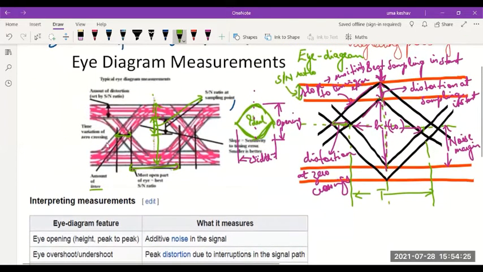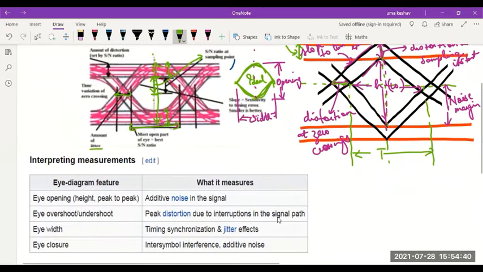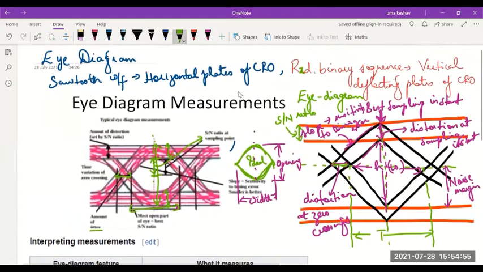This is undershoot and this is overshoot. That is a measure of peak distortion due to interruptions in the signal path. So due to additional interruptions in the path of the signal, band limited channel, noise added to the channel, and so on, you'll see that overshoot. Overshoot is the increase in this height, and undershoot is this one.